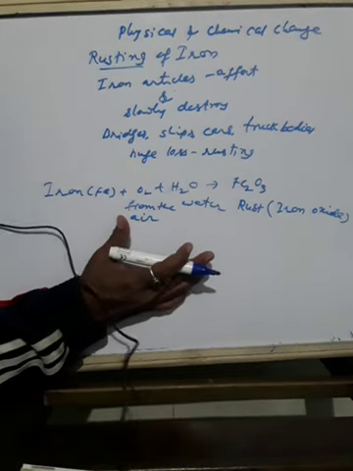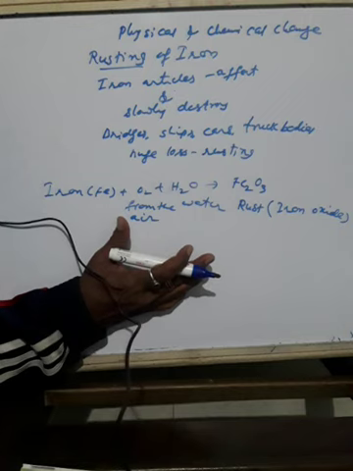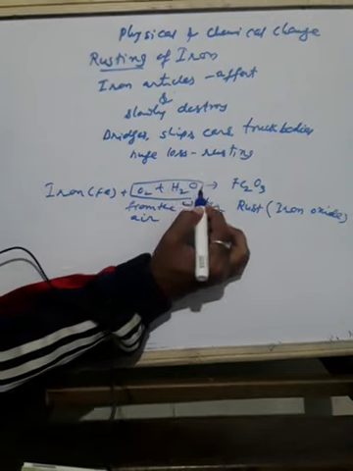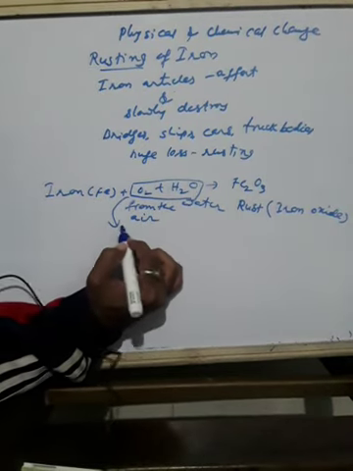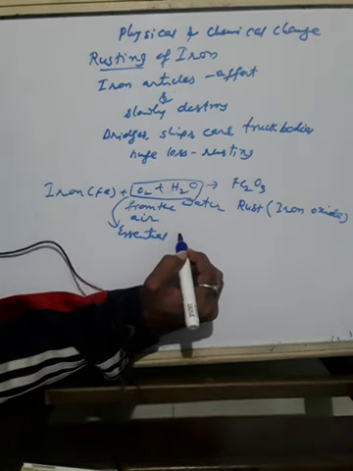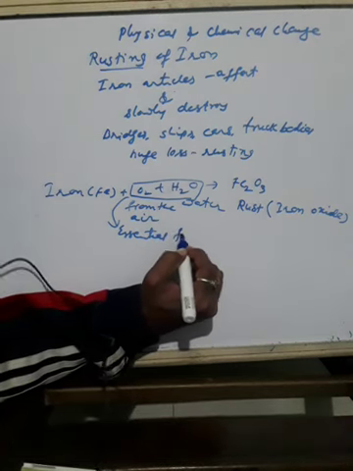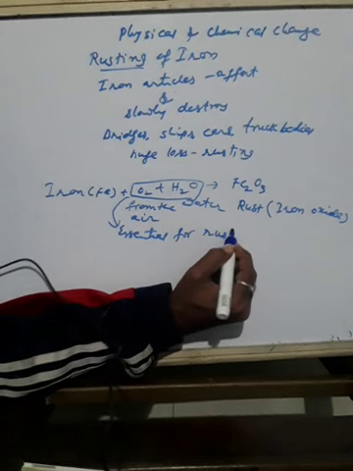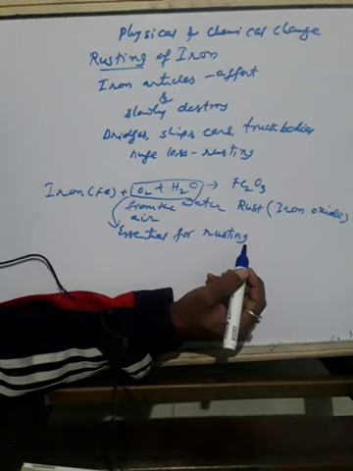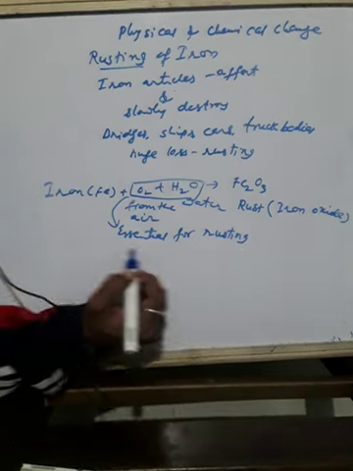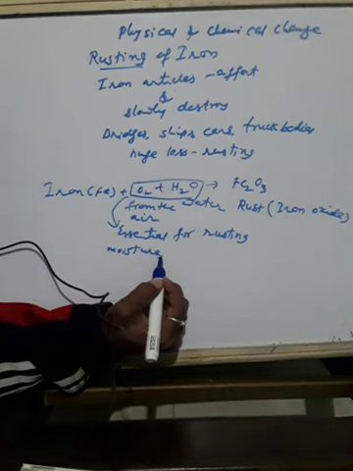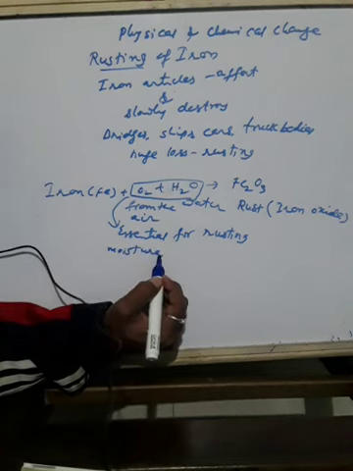So what condition is important here? For rusting, the presence of both oxygen and water or water vapor is essential. If the moisture content in air is high, if it is more humid, rusting becomes faster.